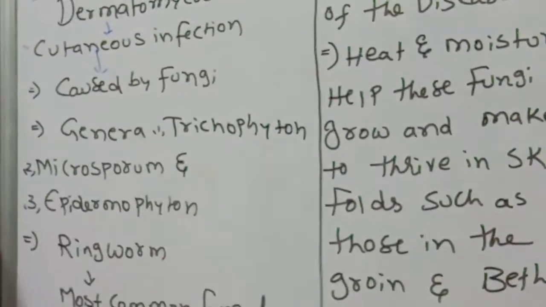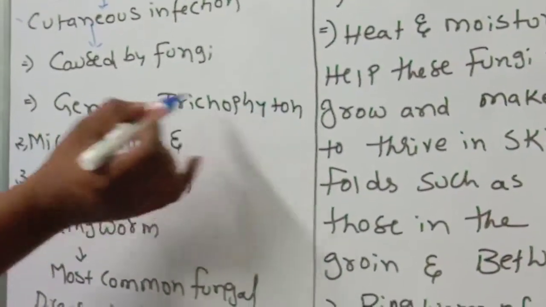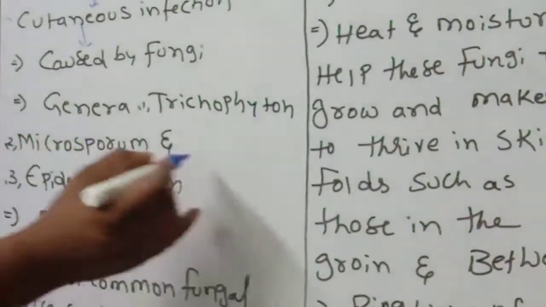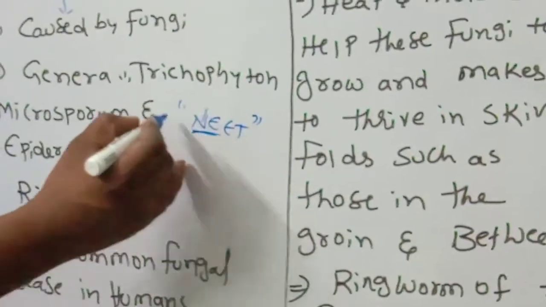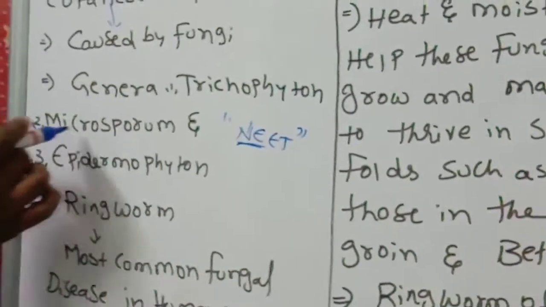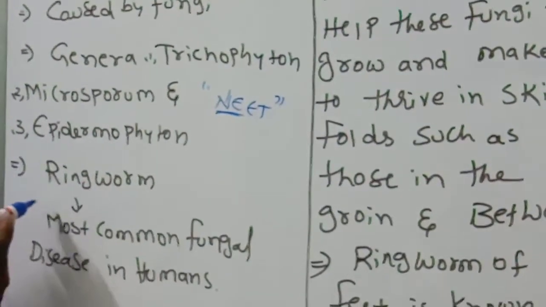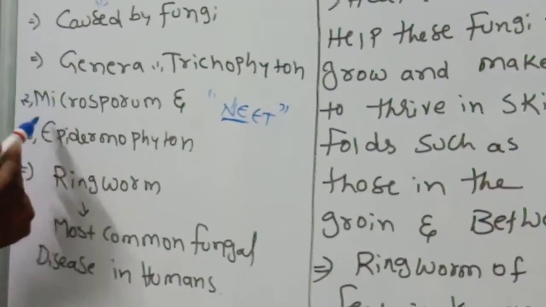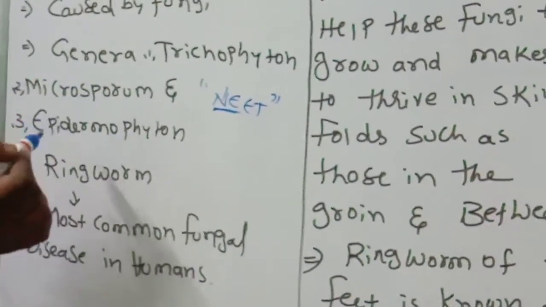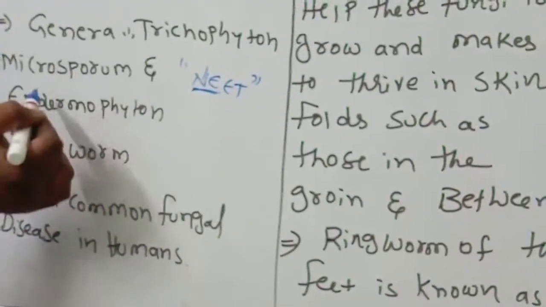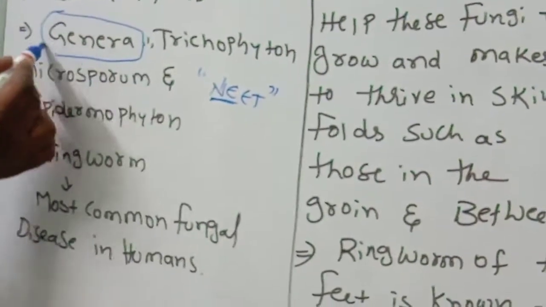Which genera of fungus cause it? Trichophyton, Microsporum, Epidermophyton. These are all different genera of fungus, very important to remember.